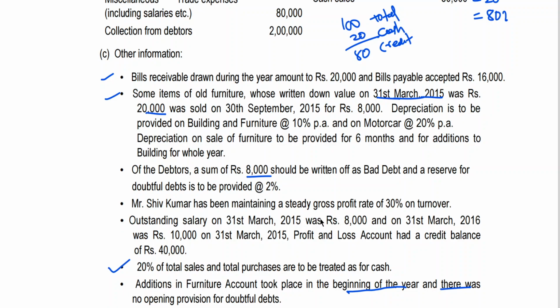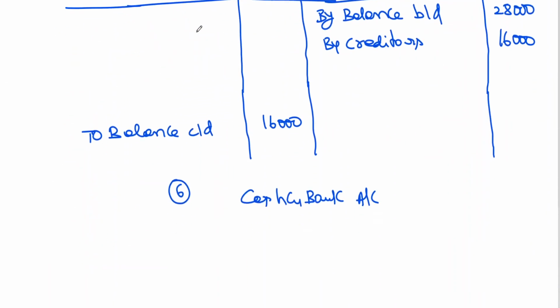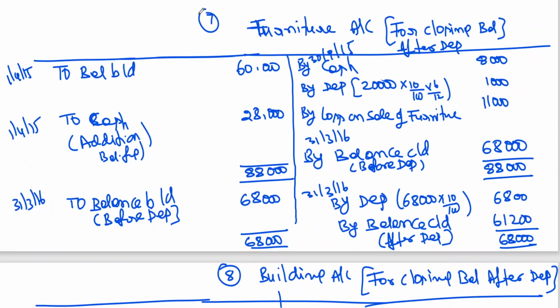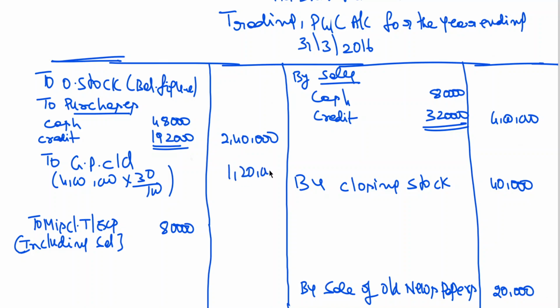And Mr. Shivkumar has been maintaining a steady gross profit rate of 30% on turnover. I think I can go for it now and find out the gross profit. If I can find out gross profit, I can find out opening stock. If I can find out the opening stock, I can go for the statement of affairs and find out the opening capital. Gross profit is 30% of turnover, which means on sales of 4 lakhs, 30% is 1,20,000.